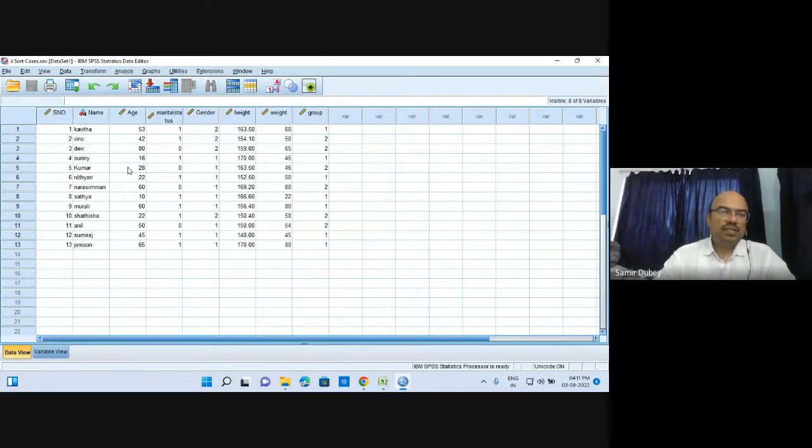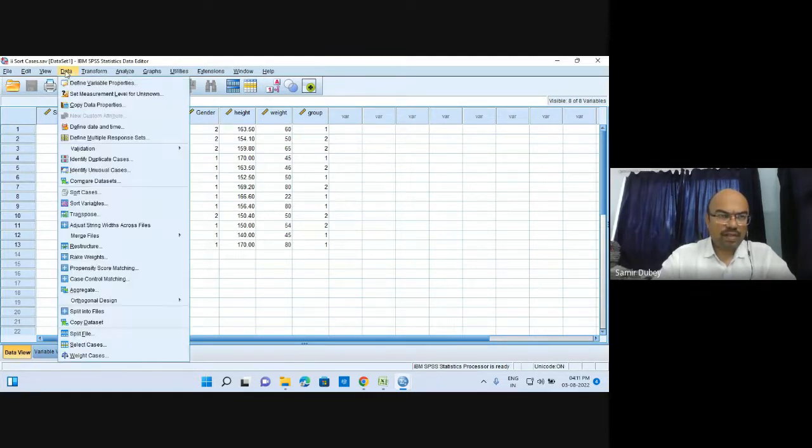Now what we do is we sort the cases. How to sort the cases? We need to go to this Data tab, and here you can find lots of these commands or actionable statements, but we won't need to come across all of these things. Only some of them shall be required. The very first thing that we require over here is the sorting of cases. So here we are sorting the cases.